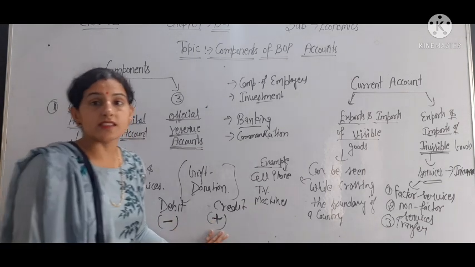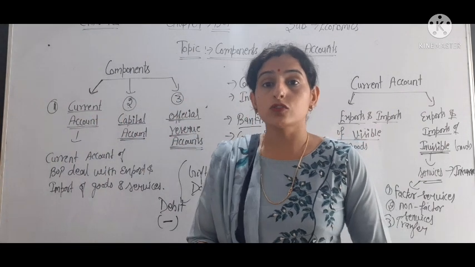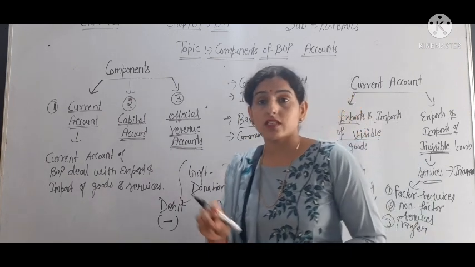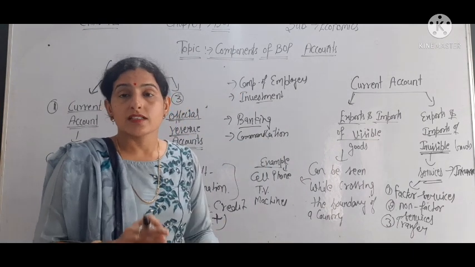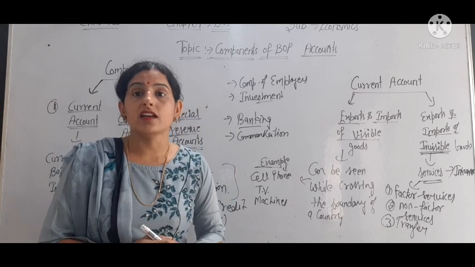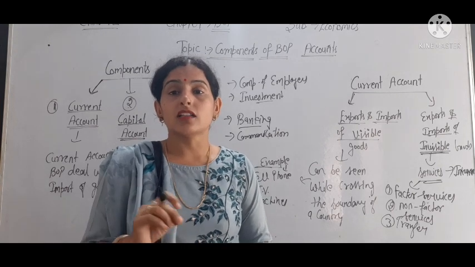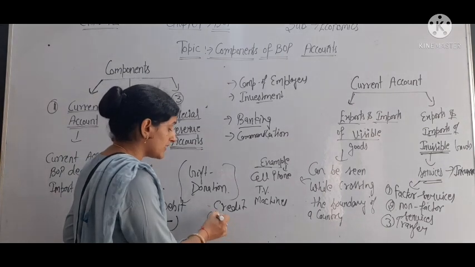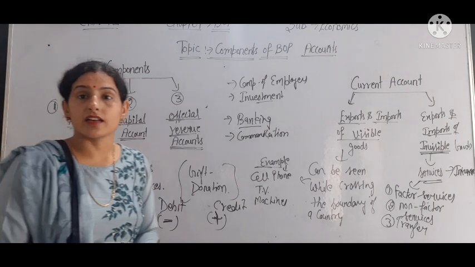If you have noticed, when money is deposited in your bank account, you get a message saying 10,000 rupees have been credited to your account. So credits are shown by the plus sign and debits are shown by the minus sign in the current account.